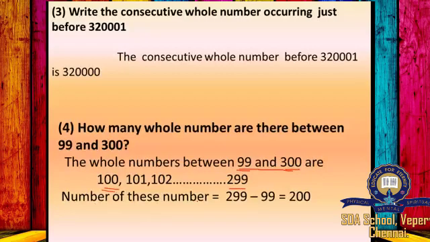The number of these numbers is equal to 299 minus 99. When you subtract, you subtract from the last number, 299, the number before the first number, so 100 minus 1 is 99. So 299 minus 99 is equal to 200. So there are 200 whole numbers between 99 and 300.